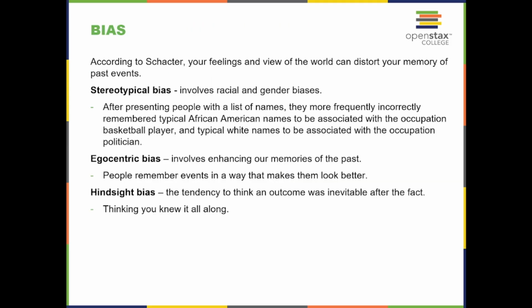Bias. According to Schacter, your feelings and views of the world can distort your memory of past events. Stereotypical bias involves racial and gender biases. After presenting people with a list of names, they more frequently incorrectly remember typical African American names to be associated with the occupation basketball player, and typical white names to be associated with the occupation politician. Egocentric bias involves enhancing our memories of the past. People remember events in a way that makes them look better. Hindsight bias is the tendency to think the outcome was inevitable after the fact, thinking you knew it all along.